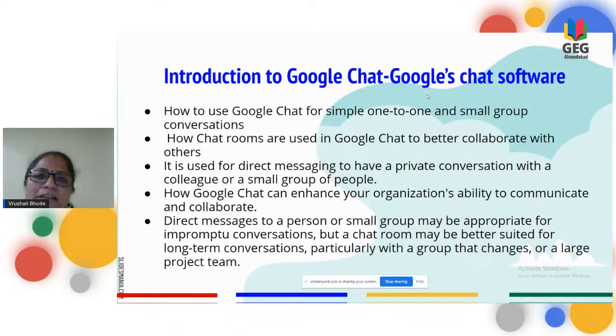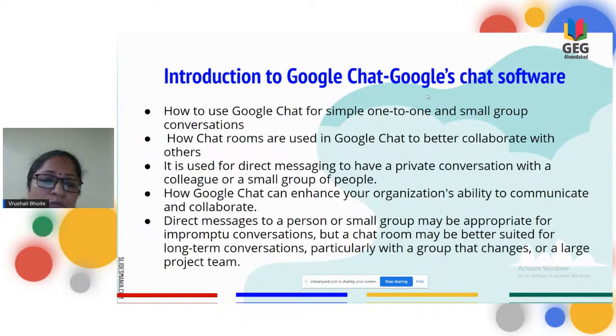So what is Google Chat? Google Chat is Google's chat software, text messaging software. Here we will learn how to use Google Chat for simple one-to-one and small group conversations. Using Google Chat, we can do one-to-one conversation, direct messaging, and group conversations also. And we will learn how chat rooms are used in Google Chat to collaborate better with others. Using chat rooms, you can share material among your friends and use the chat room effectively.